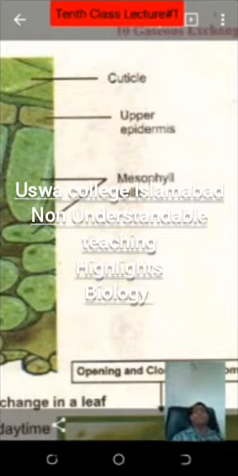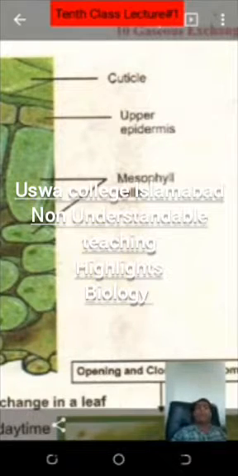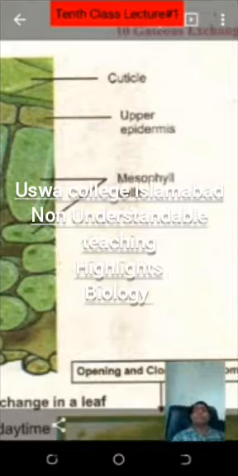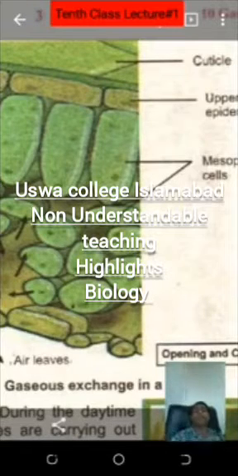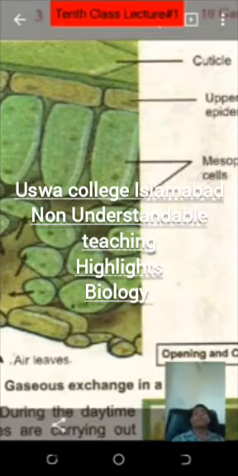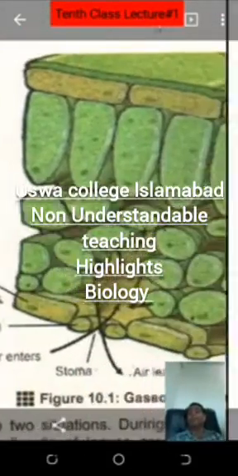Why am I so sensitive in naming the mesophyll cells? These are the main cells having pigments. So if the leaf of plants is doing photosynthesis, that is due to mesophyll cells. The mesophyll cells are the main cells due to which food is produced in photosynthesis inside the plants. There are two types of mesophyll cells.